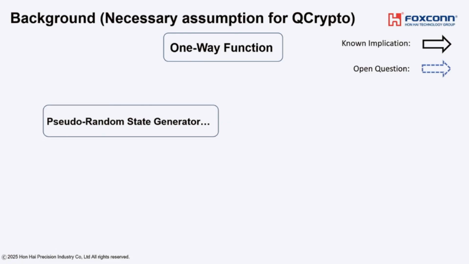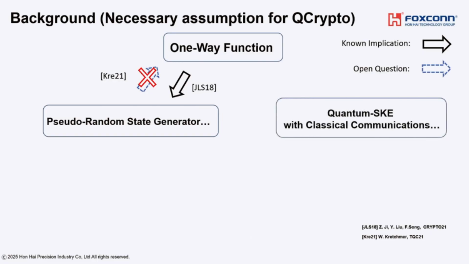This primitive can be seen as a natural quantum extension of PRG, where a quantum algorithm outputs a pure state indistinguishable from Haar random states. We can construct this primitive from one-way function. On the other hand, the other direction is an open question, and in fact, there exists a black-box separation between them.